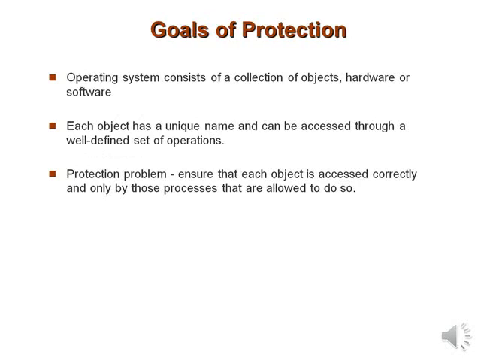Next we'll move on to the first topic called goals of protection. Why do we require protection? As computer systems have become more sophisticated and pervasive in their application, the need to protect their integrity has also grown. Protection was originally conceived as an adjunct to multi-programming operating systems so that untrustworthy users might safely share a common logical namespace such as a directory of files, or share a common physical namespace such as memory.